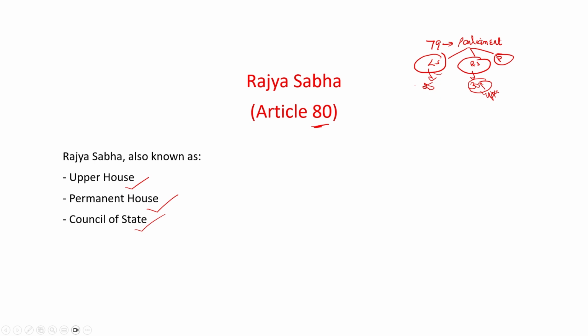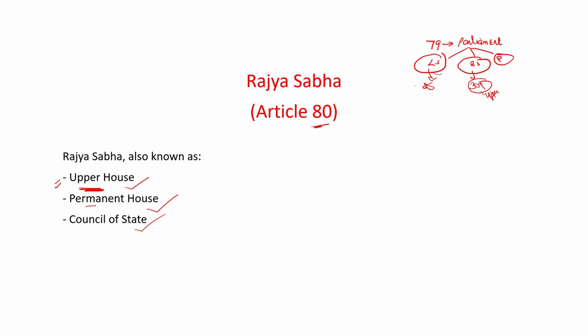So what is the basic difference? Why is Rajya Sabha known as the upper house? Because Rajya Sabha's MP's age is more as compared to Lok Sabha. In Lok Sabha, a person who has completed at least 25 years of age can be elected as an MP, but in Rajya Sabha, the minimum age criterion is 30 years. So due to the age difference, in Lok Sabha the age is 25, in Rajya Sabha the age is 30 years. And due to this, this house is known as the upper house and Lok Sabha is known as the lower house.